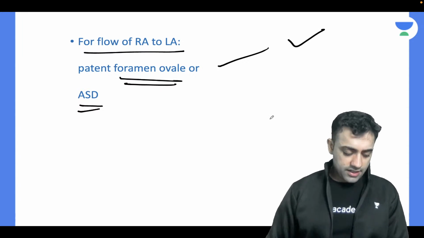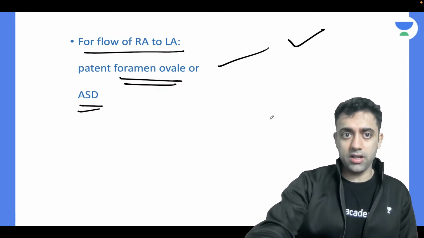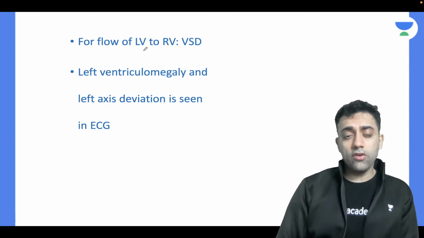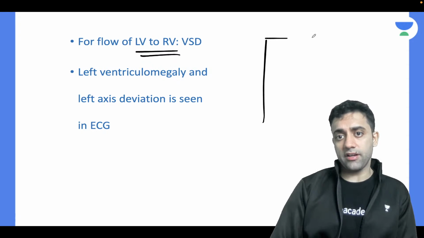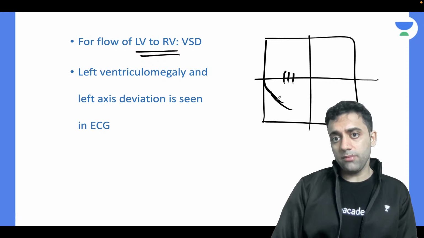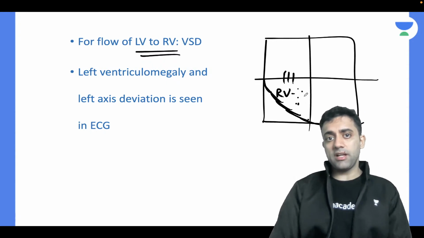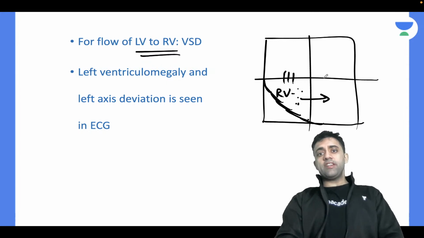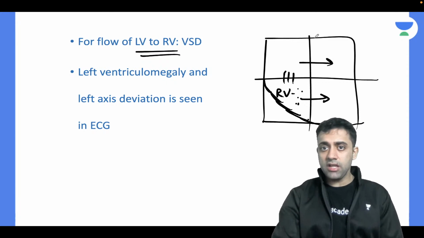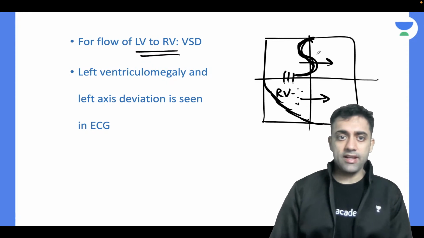Naturally, we need some patent foramen ovale or an ASD. Number two, for flow from the left ventricle to the right ventricle, even though there is tricuspid atresia, a little bit of hypoplastic right ventricle is there. Whatever blood has come by mistake, I need either a VSD, an ASD, or a foramen ovale.